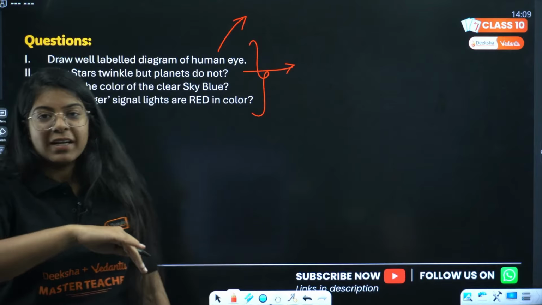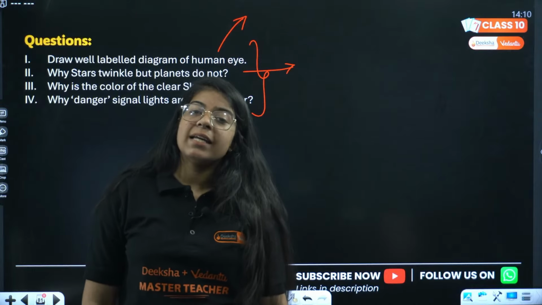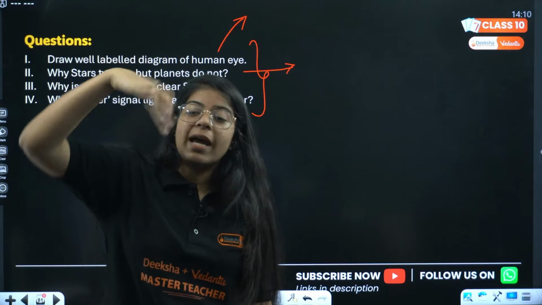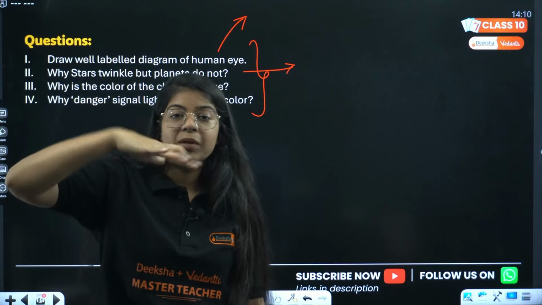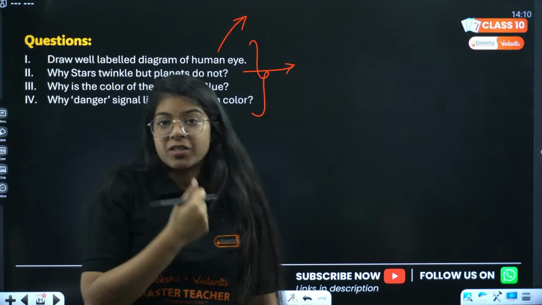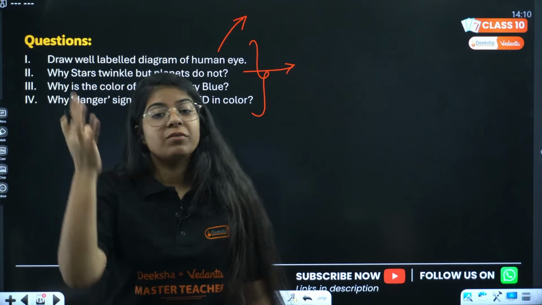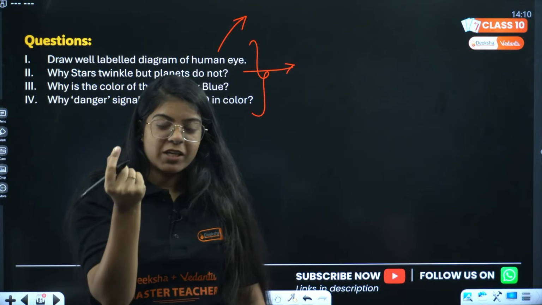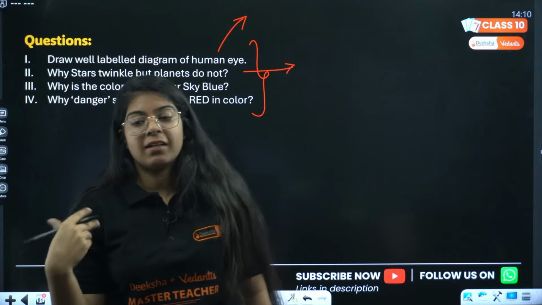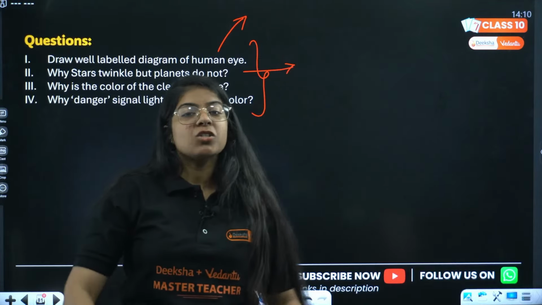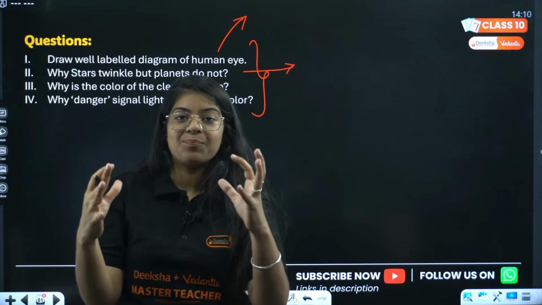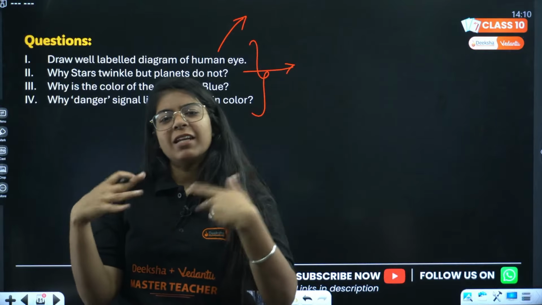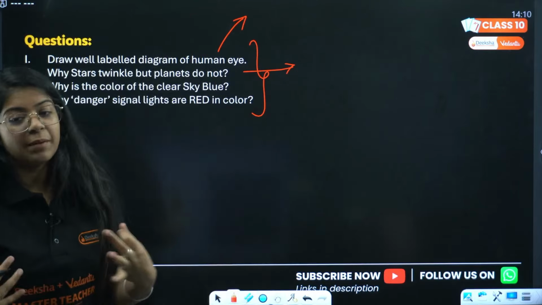We have so many different layers of atmosphere, and in each the density of the particles is different. So the light keeps on refracting. Since stars are very far away from us, they appear as a point object, and from a point object we understand that refraction is happening. But planets are very near to us and they are big in size, so rays from all parts of that planet balance out, and we do not see them twinkle, right?